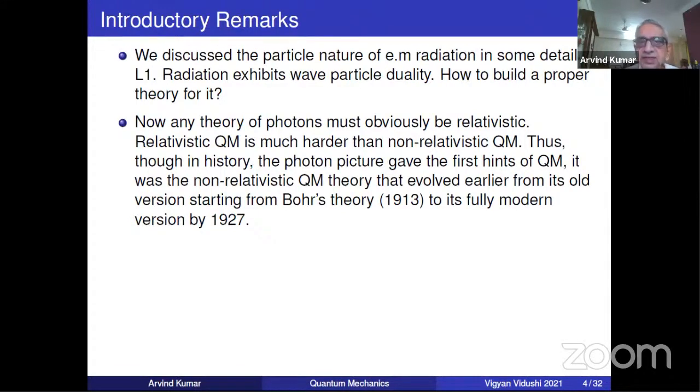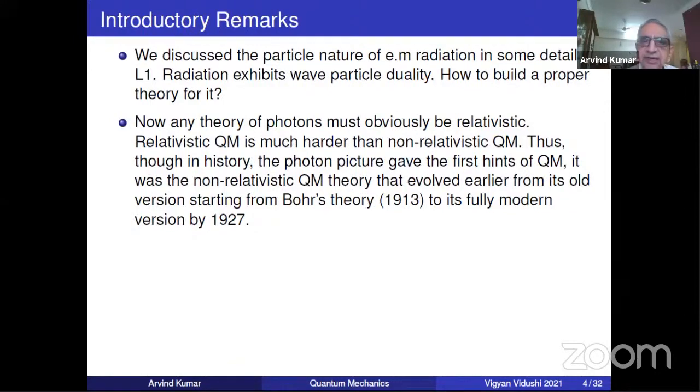History does not go by what is easy to learn or not. In history, the photon picture gave the first hints that something is wrong with classical physics. But as time went on, the actual non-relativistic quantum theory started more or less with Bohr's theory.